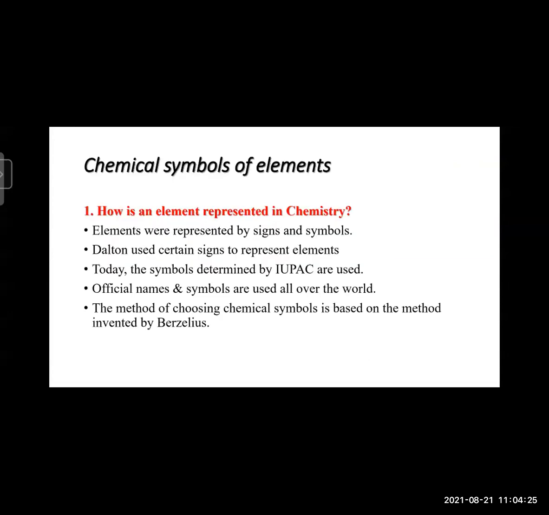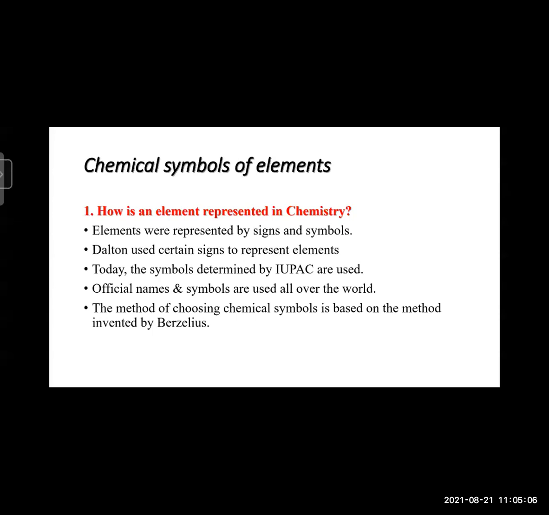Now, the next topic is chemical symbols of elements. These elements should be recognized with the help of some symbols, and scientists started to discover different methods. One of the scientists, Dalton, created some symbols, and according to that he created Dalton's theory. Dalton's symbols are there.